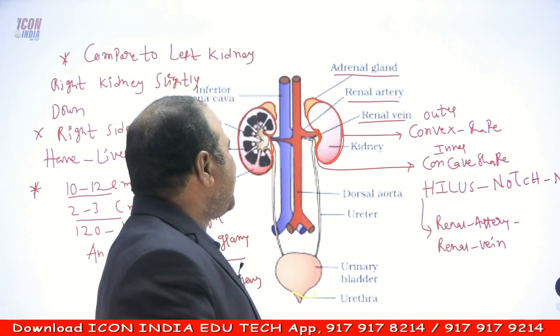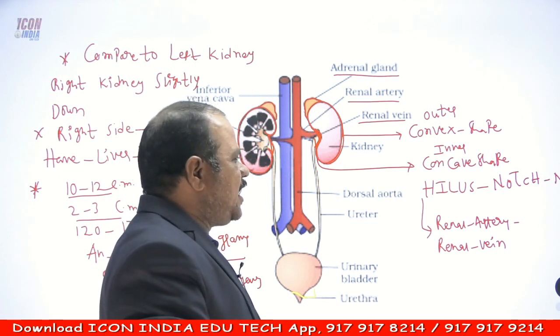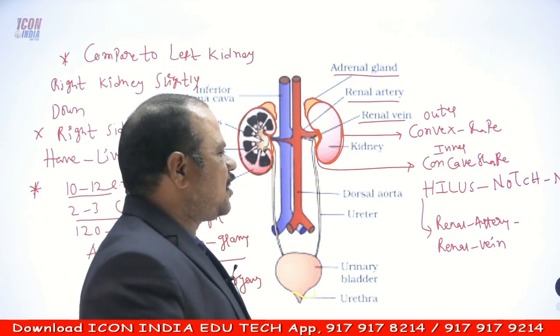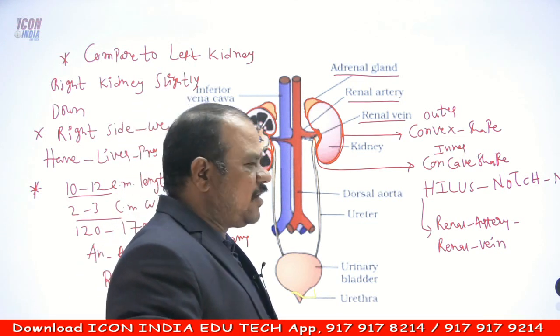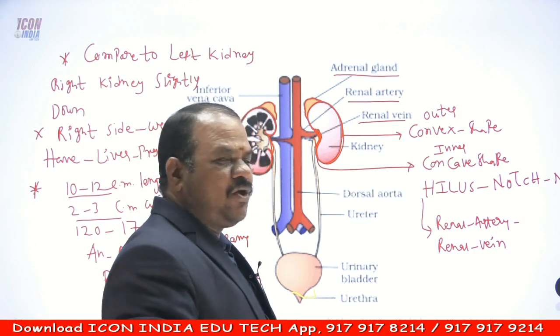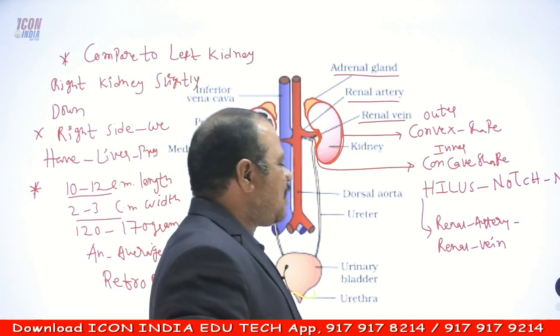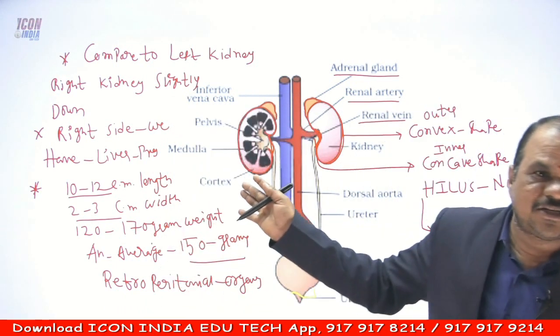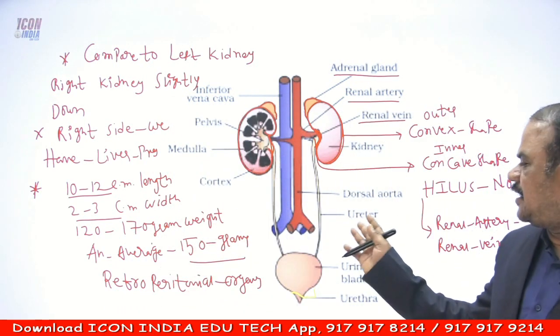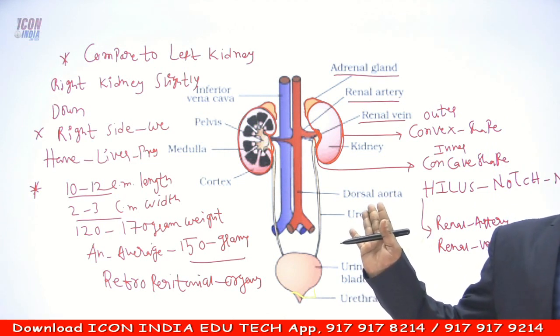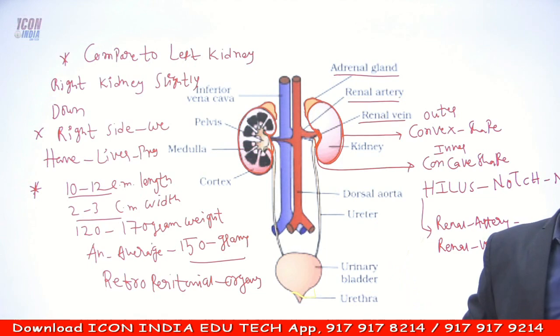Okay, and more particularly, in each kidney the outer is convex and the inner is concave in shape, and in the concave shape only there is a notch like structure, the hilus. Through the hilus region only the renal artery and the renal vein enter into the kidney. Okay.